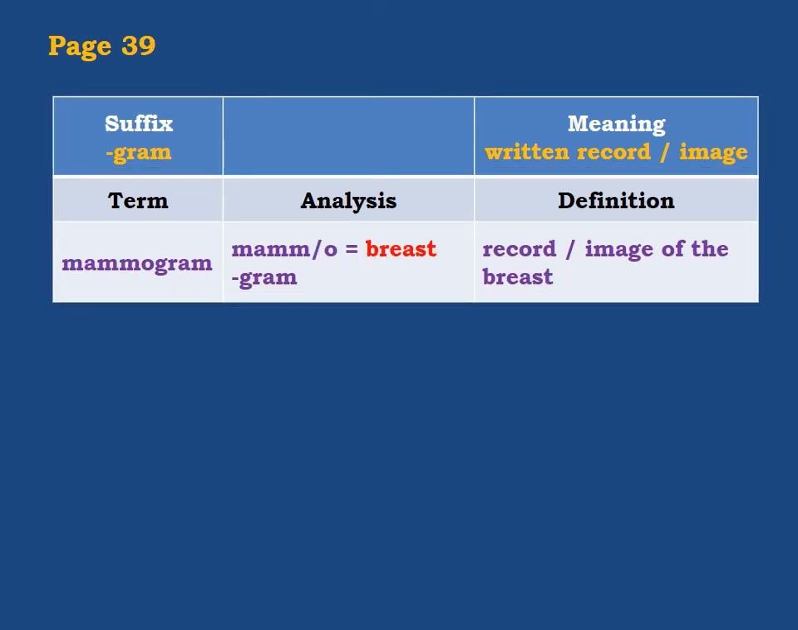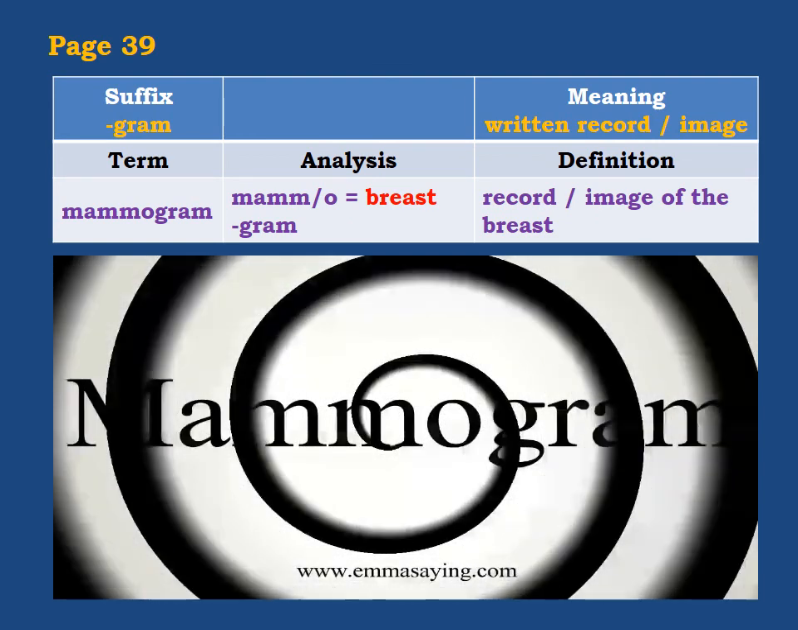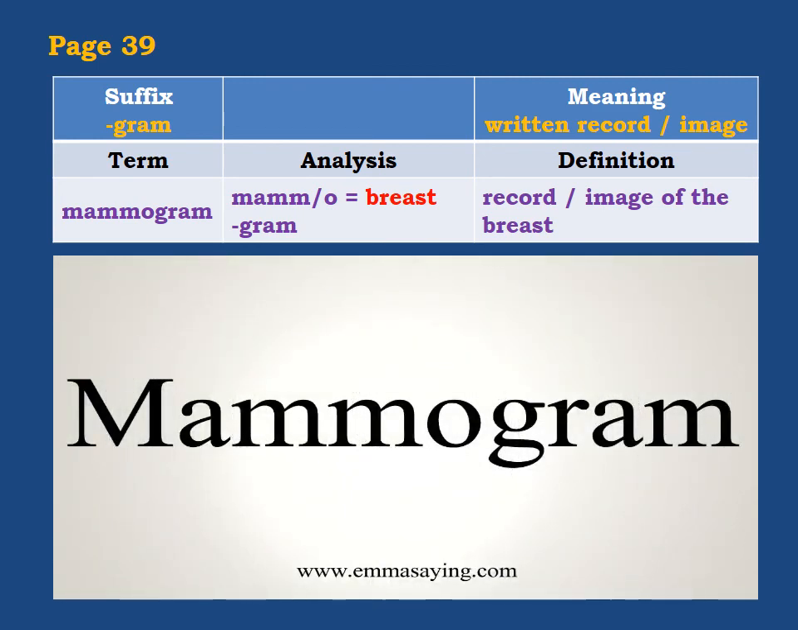The next term is mammogram, again using gram here as suffix. Mammogram, mamm means breast, it is a root here, and gram, of course, written record or image. The meaning, record or image of the breast. Let's see the pronunciation. Mammogram.